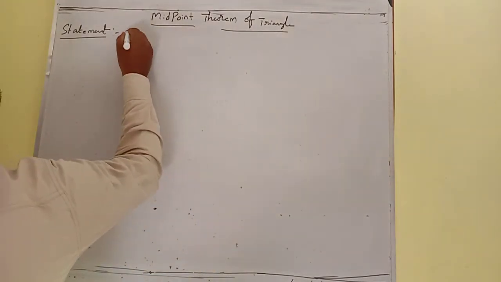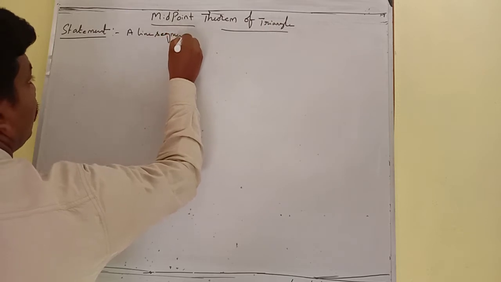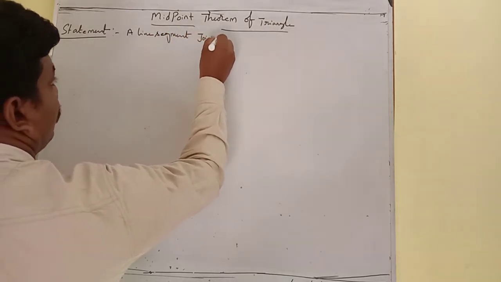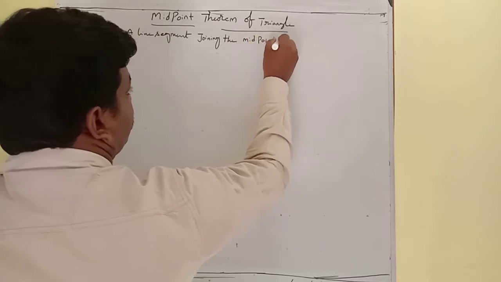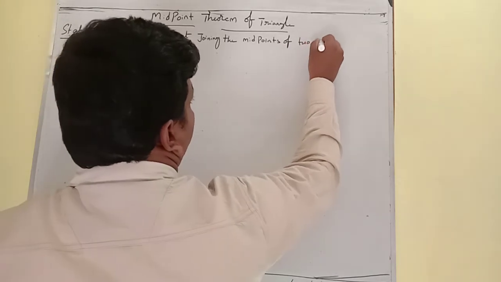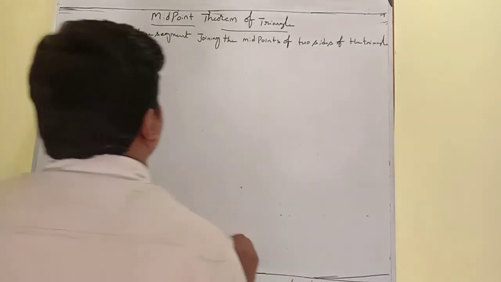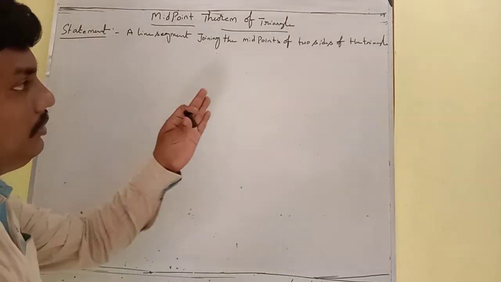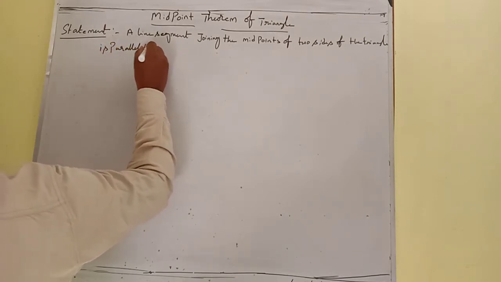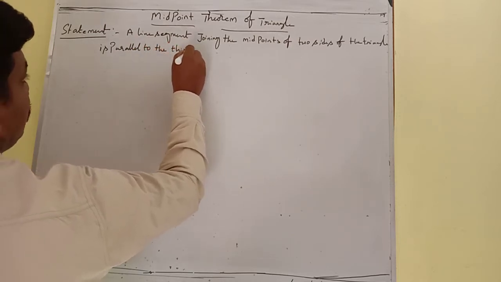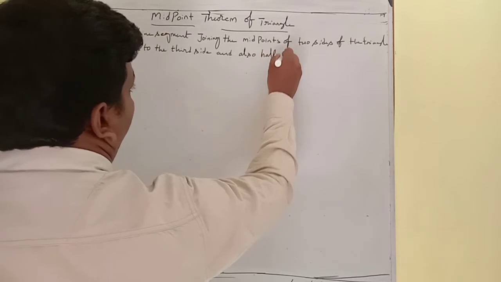So let me see that: a line segment joining the midpoints of two sides of a triangle is parallel to the third side and also half of it.